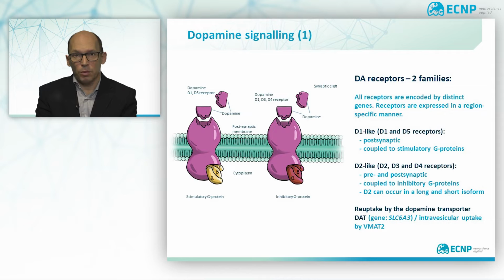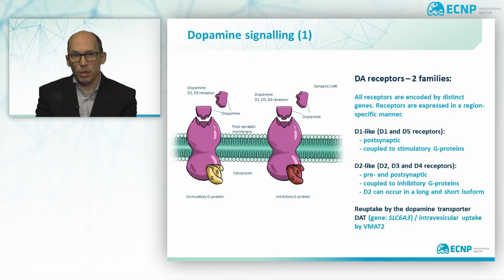The main difference between both classes is their coupled G protein. While D1-like receptors are coupled to stimulatory G proteins, D2-like receptors bind to inhibitory G proteins. Most interestingly, D2 receptors occur in two varieties, so-called isoforms, a short one and a long one, which has implications for the binding rate of inhibitors.